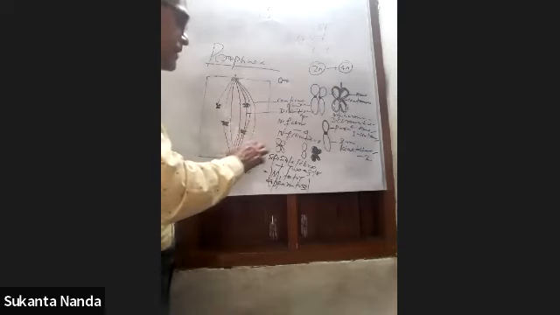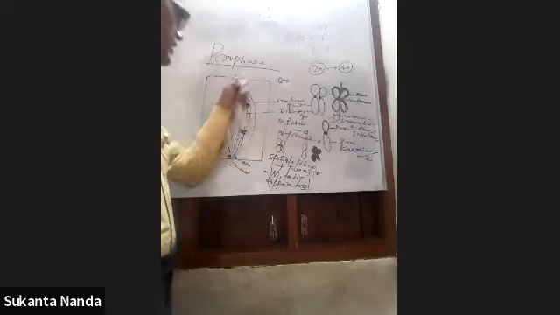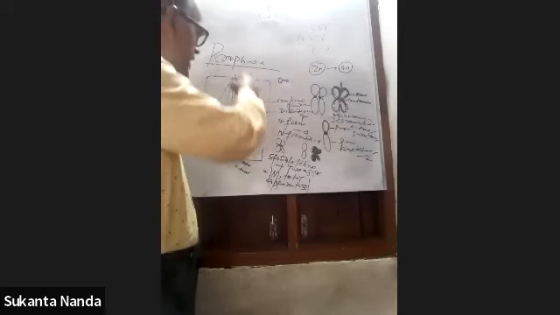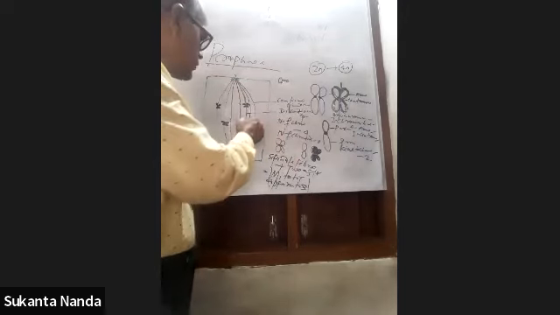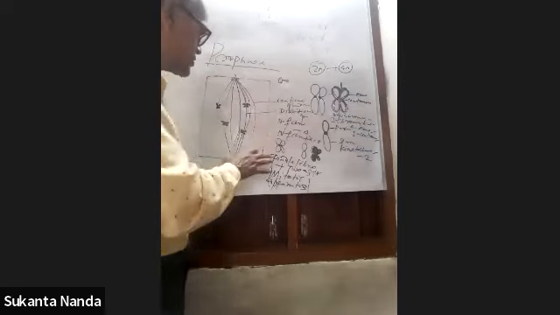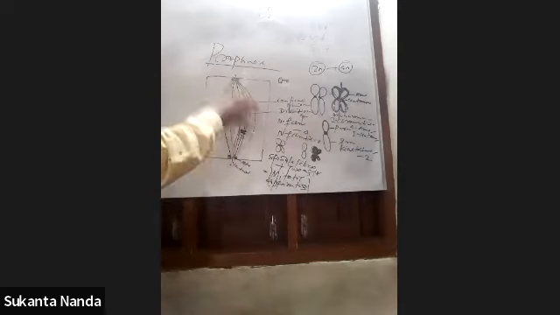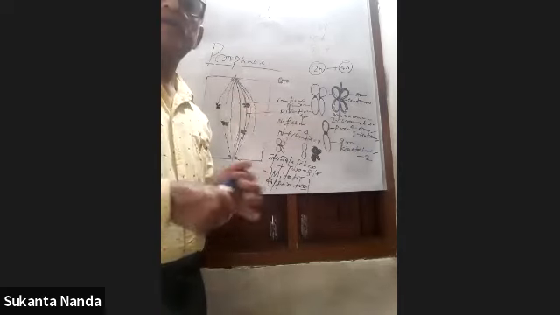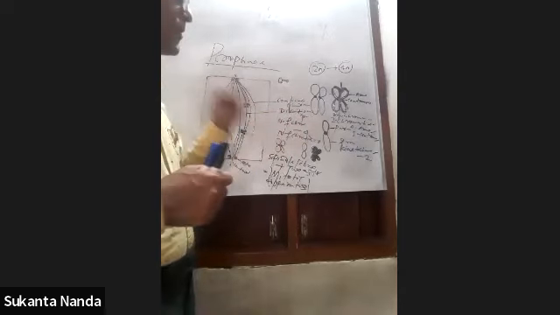Okay, and if one fiber comes from the north pole and joins one kinetochore, then another will join the second kinetochore. In this way the spindle is formed, and in prophase the chromosomes are being made ready for the metaphase stage.